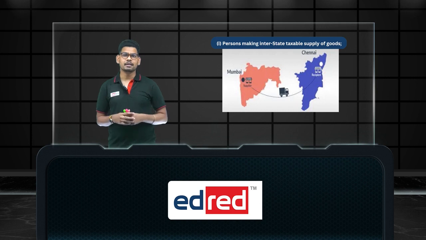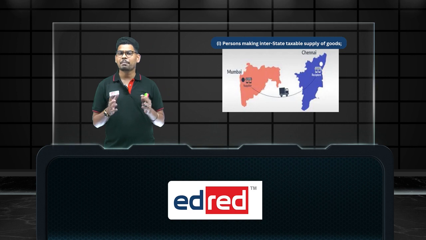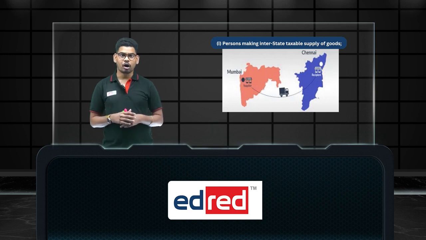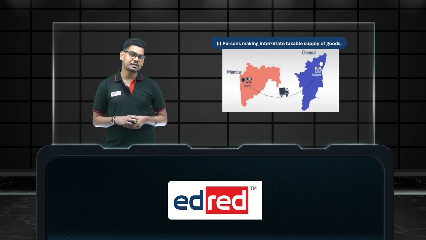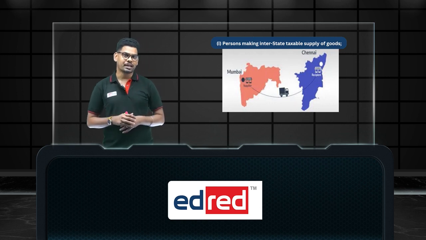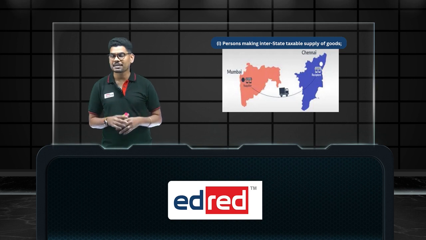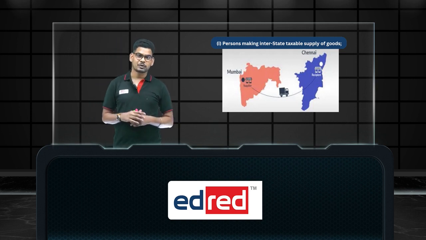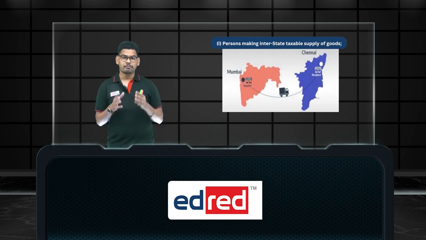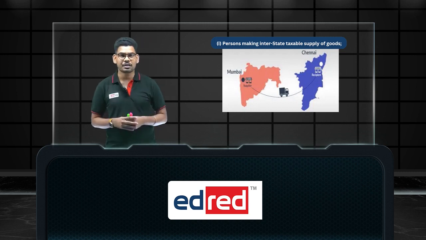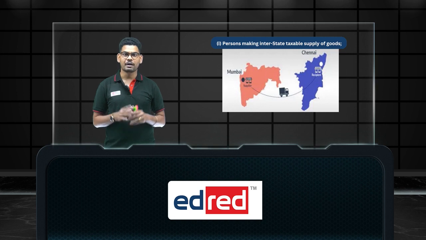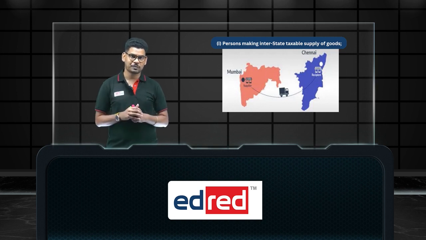We'll see in detail. Who are the people who do interstate supply? Interstate supply is nothing but supply of goods from one state to another state. For example, I am the supplier located in Karnataka or Mumbai, and I am making a sale to a party in another state, in Tamil Nadu, Chennai. In this scenario, this transaction type is called interstate supply. I'll repeat: when we make a supply of goods from one state to another state, the transaction is called interstate supply, or interstate taxable supply if it's taxable goods.